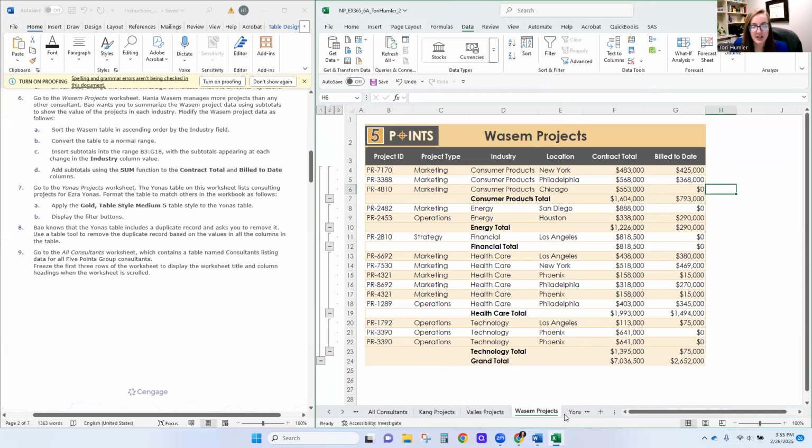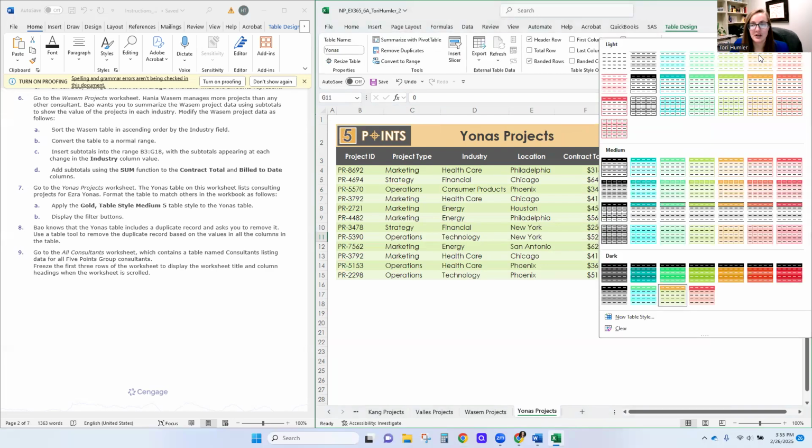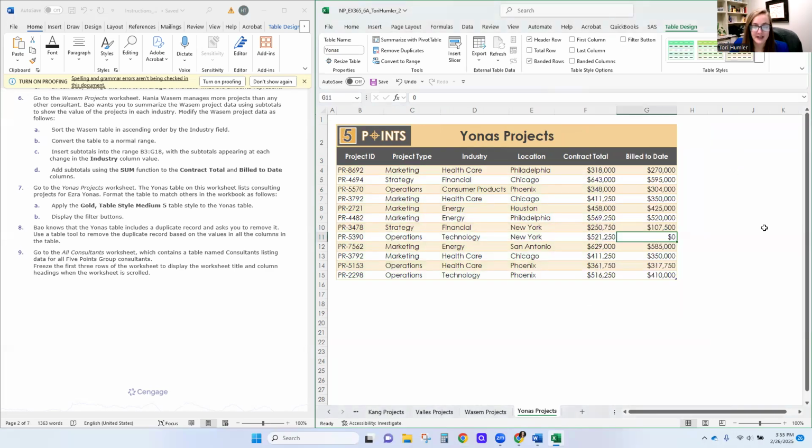So now we're going to move on to the Giannis project. And we notice the Giannis project doesn't look the same as the other projects. So we first need to change it to the gold style medium 5. So we're going to go to table design, table styles, that gold style medium 5. And now we have our table.